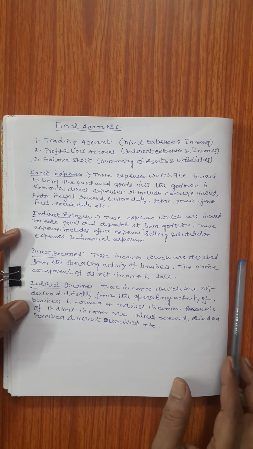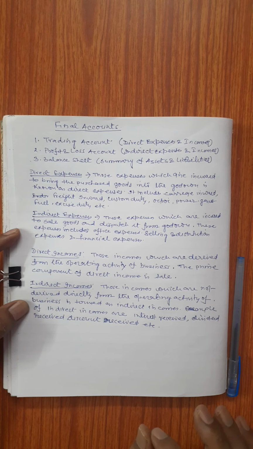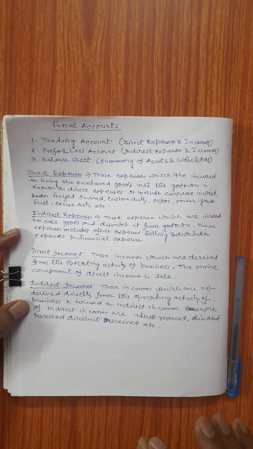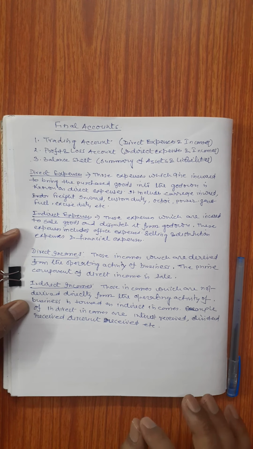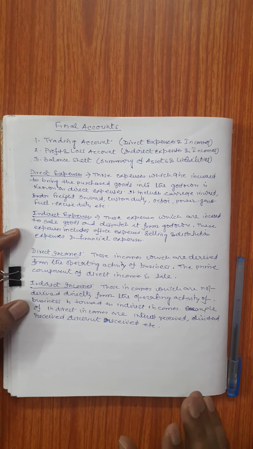So, when we get a question of final accounts, we will get a trial balance, and beneath the trial balance, we will get a few adjustments. Before starting to prepare the accounts, we need to go through the trial balance and identify which are direct expenses, which are indirect expenses, and which are assets from the debit side of the trial balance, and direct incomes, indirect incomes and liabilities from the credit side of the trial balance.